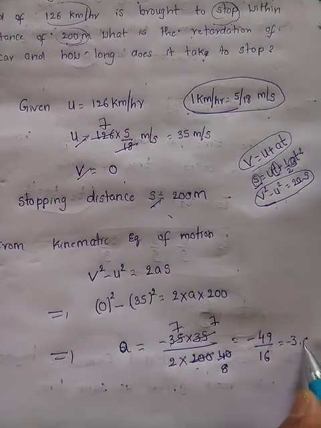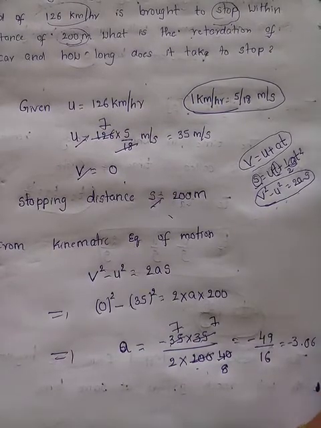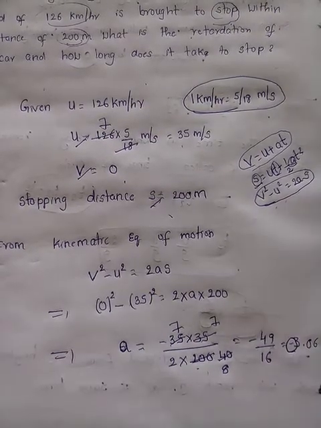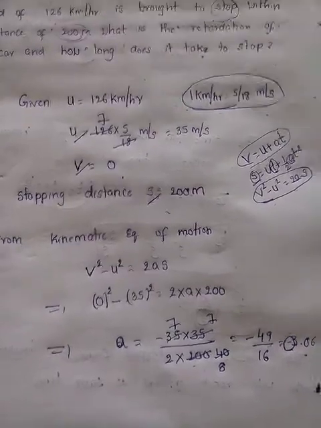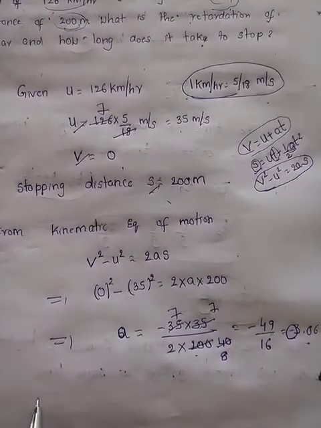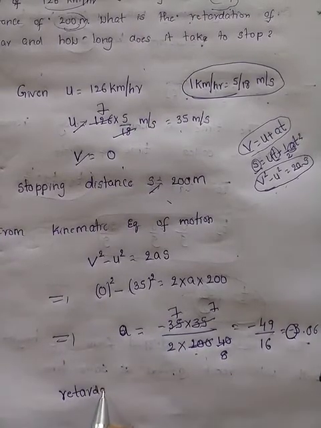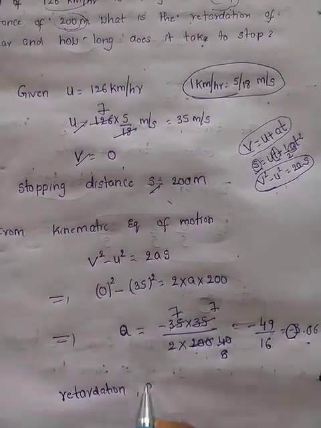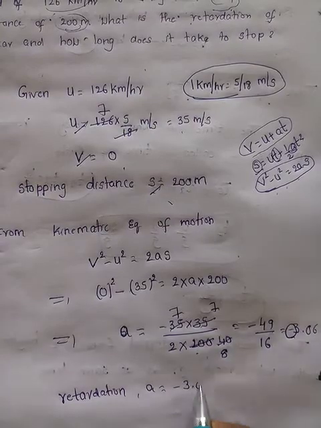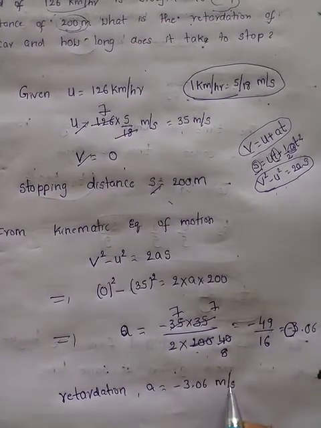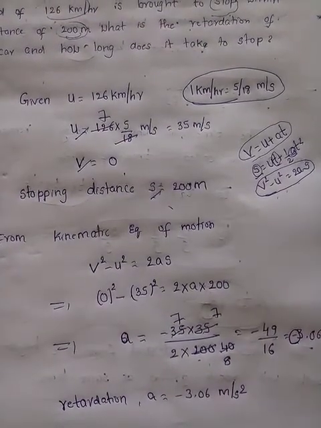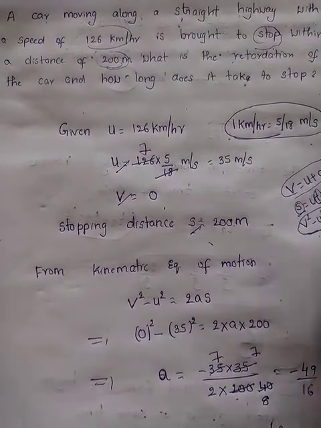So minus 3.06 meter per second square. Here minus represents what? Retardation. So what is the retardation we got? a is equal to minus 3.06 meter per second square. Okay, that is the retardation of the car.